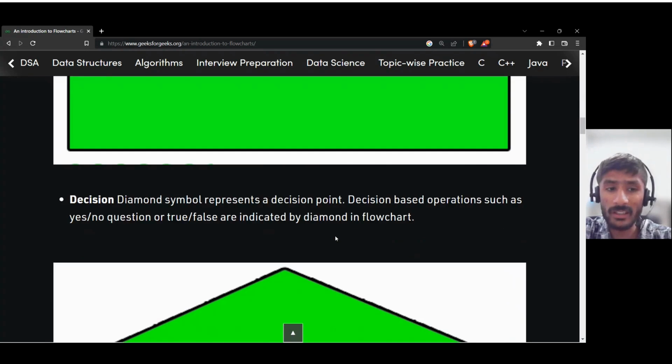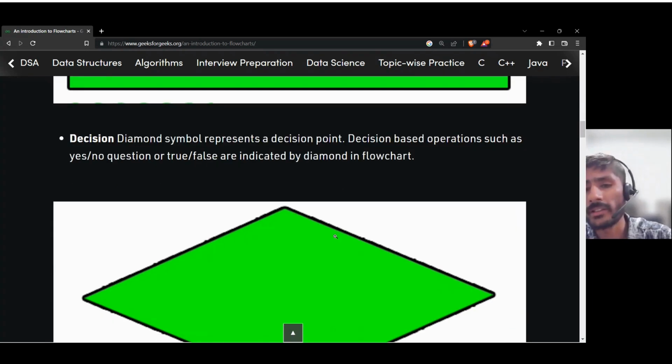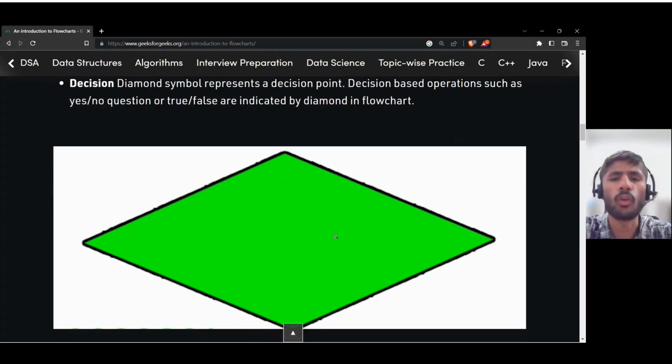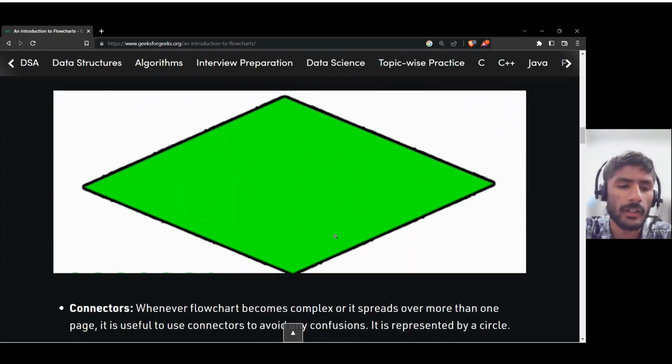Now the fourth one is decision making. Like I have to make a decision: should I use Close Up today, or should I use normal Colgate, the white one? Which one do I have to choose? So I will make a decision. This is used for decision making, like true or false. You will get it.